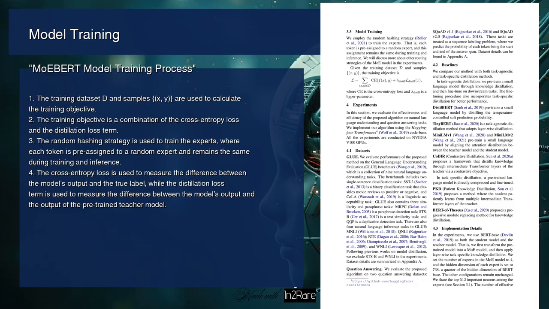The distillation loss term is used to encourage the model to mimic the behavior of a pre-trained teacher model. The author also explains that the training data set D and samples X, Y are used to calculate the training objective. The training objective is a combination of the cross-entropy loss and the distillation loss term. The cross-entropy loss is used to measure the difference between the model's output and the true label, while the distillation loss term is used to measure the difference between the model's output and the output of the pre-trained teacher model.